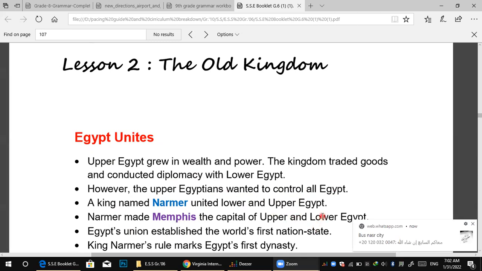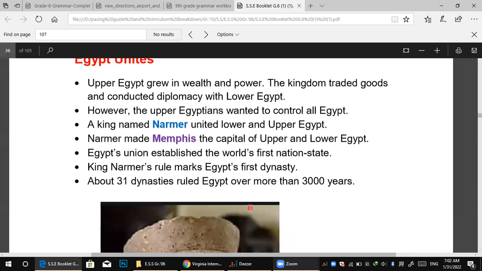So after that, the Egyptians established the world's first nation state. Nation state here means the place or the biggest city in the country. It's called Memphis. That means the capital. Okay, nation state.